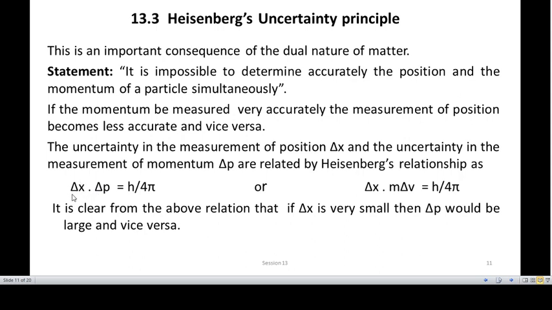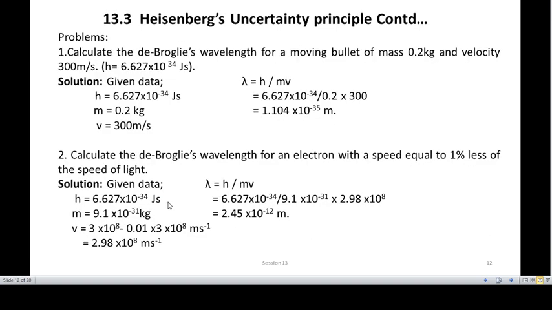Or when you determine delta x, delta p will vary from its exact value by at least h divided by 4 pi. So therefore you cannot determine the position delta x and momentum delta p simultaneously and precisely. This is Heisenberg's uncertainty principle. Okay, so let us have a small calculation on de Broglie's equation.